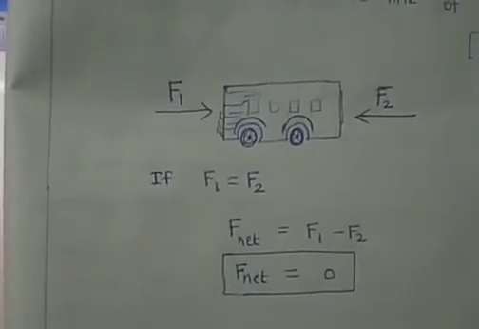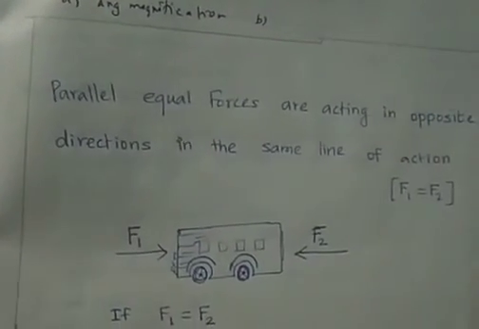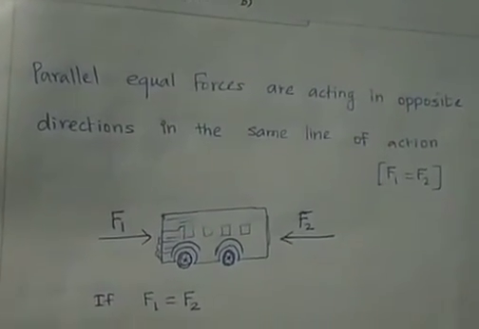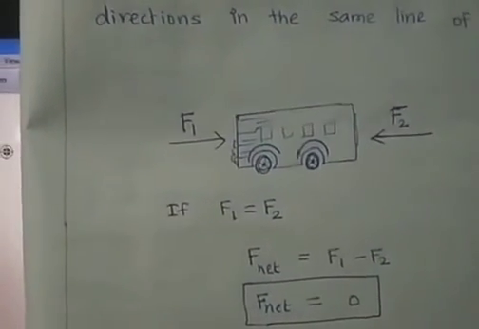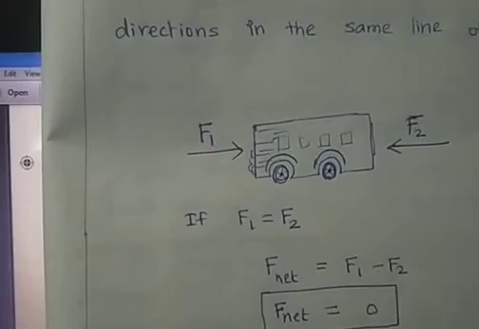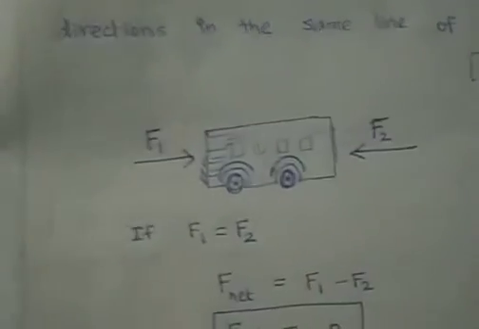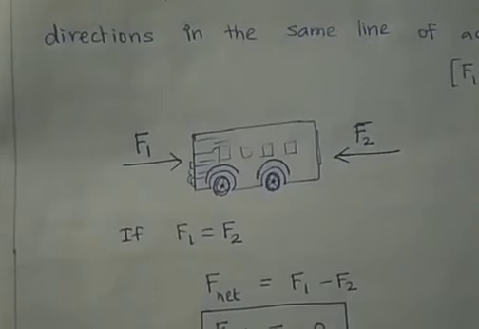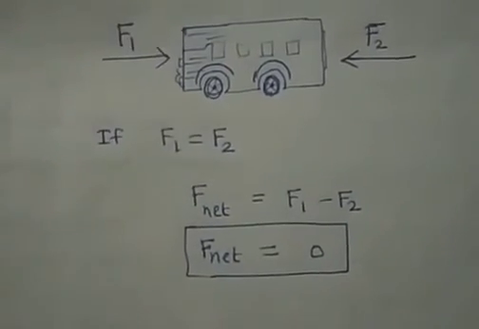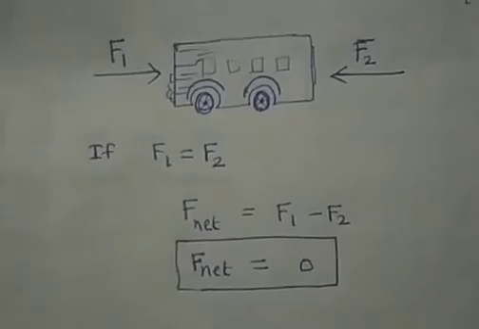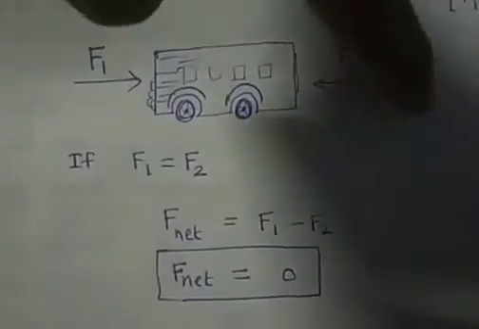Look at this one. Parallel equal forces are acting in opposite directions in the same line of action, which means that the forces applied on the object, F1 and F2, both have the same magnitude but act in opposite directions. So the F1 value and F2 value are equal. Now we can calculate the total force F1 minus F2. Here also 10 Newton force, here also 10 Newton force. Now 10 minus 10 we can write as 0.